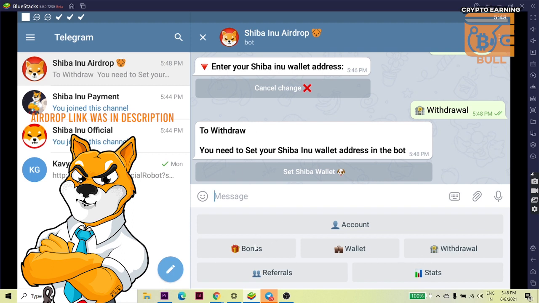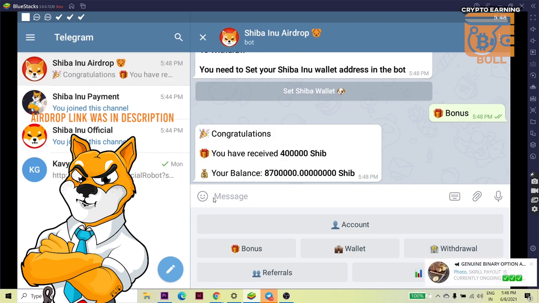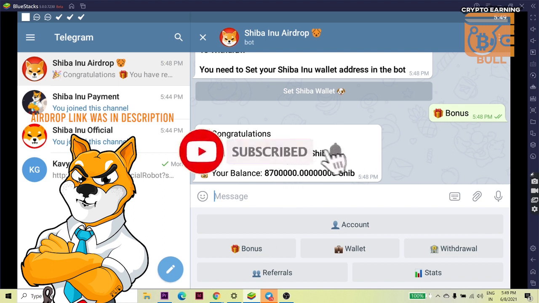Let's come to the last thing, bonus. I have received this much SHIB. That's a daily bonus. You can come and click on bonus and you get this much SHIB on a daily basis, and your balance is this. After clicking on bonus, I received this message. I have received this much SHIB and my total balance is now this. So you have to come on a daily basis and collect this bonus. They will add this bonus to your balance.